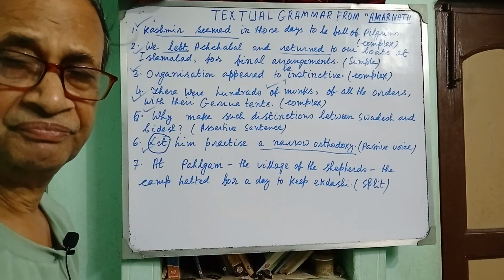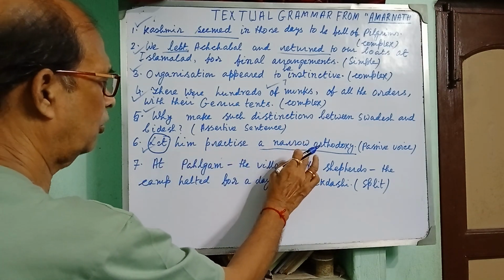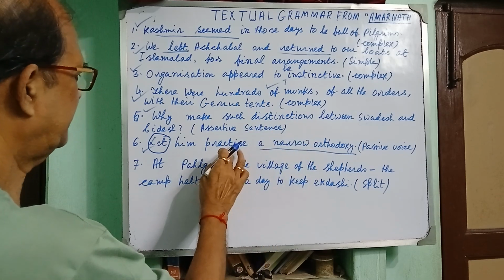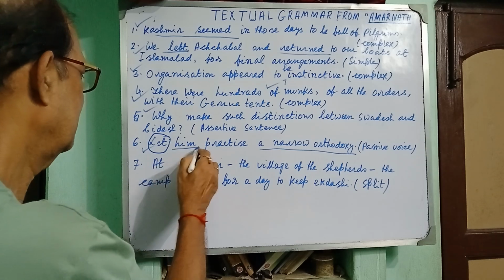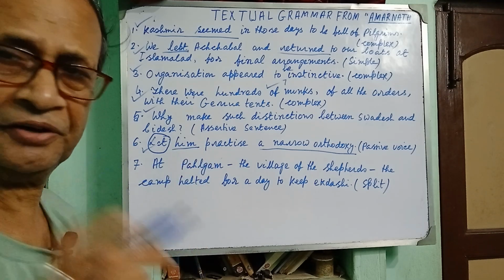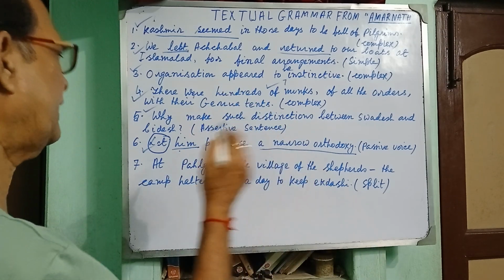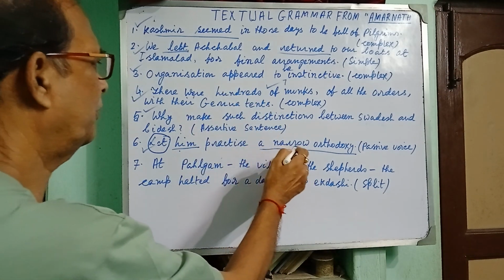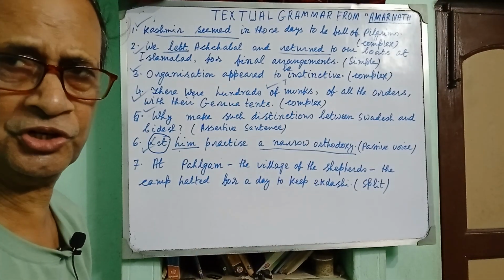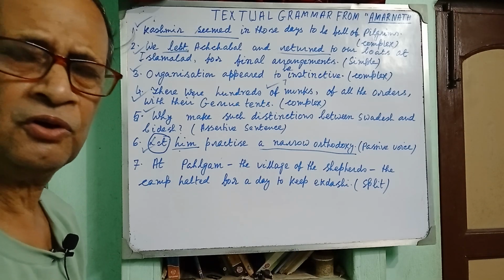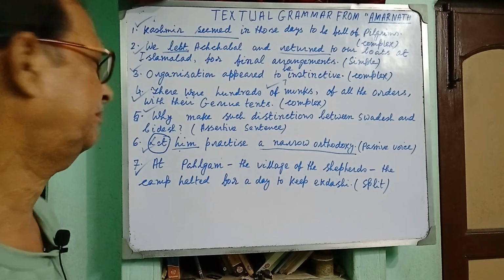Or, since him is the object, the subject may be he: Let he be allowed to practice a narrow orthodoxy. Clear? Now come to the last item, that is the seventh item.